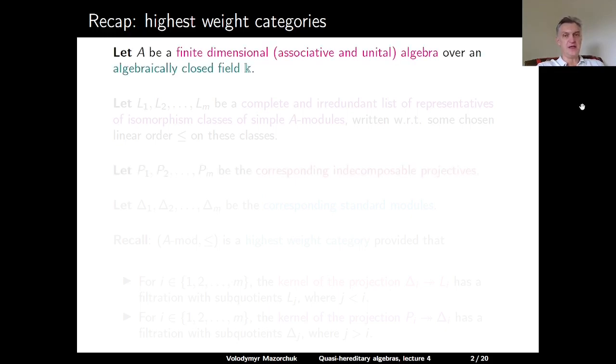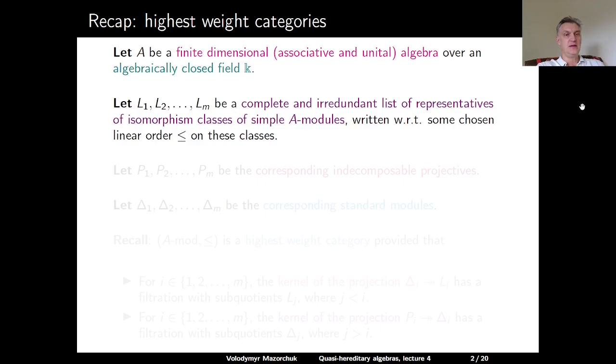Let A be a finite dimensional associative and unital algebra over an algebraically closed field K. Let L1, L2, and so on Lm be a complete and irredundant list of representatives of the isomorphism classes of simple A modules, written with respect to some chosen linear order on these classes. Let P1, P2, and so on Pm be the corresponding indecomposable projectives. This means that Pi is an indecomposable projective cover of Li.